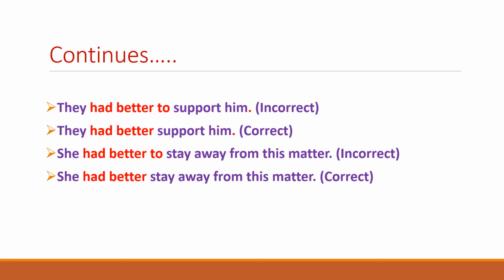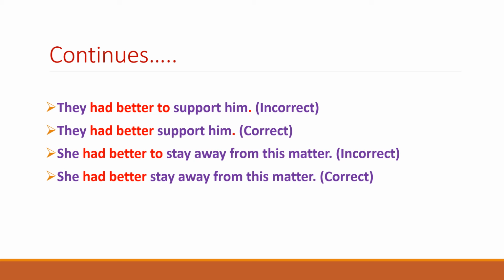So they had better to support him is incorrect because of to after better. Whereas the correct expression for this sentence is they had better support him, because to has been removed from this sentence. Hence, this sentence has become a correct sentence. So they had better to support him is incorrect, whereas the correct sentence is they had better support him.